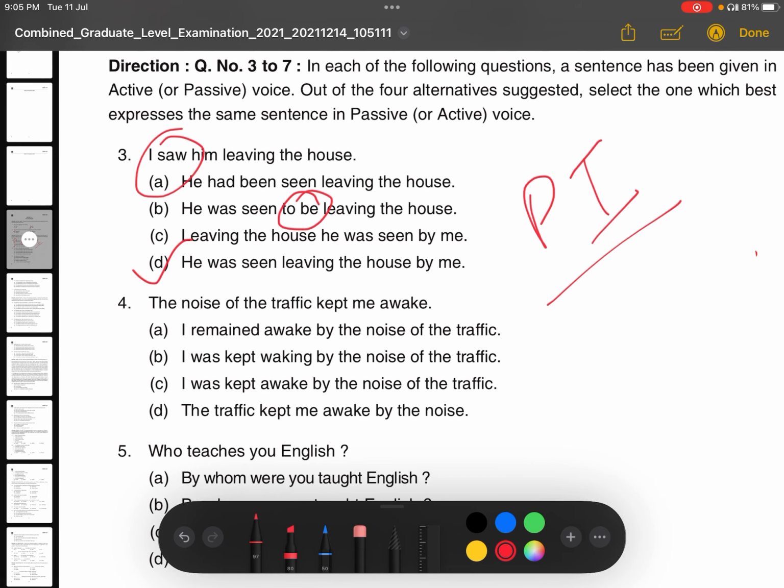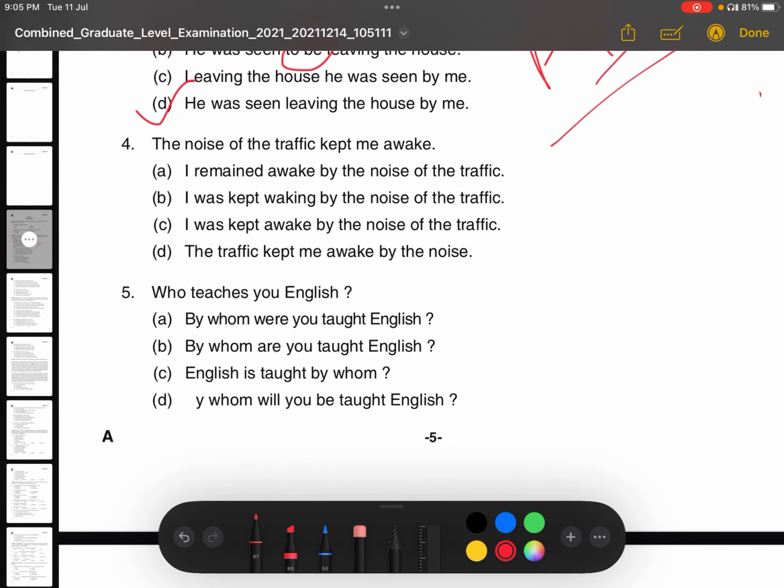Now, let's see the next question. Noise of the traffic kept me awake. Correct? So, what is the answer here? You can see here, me is there. That particular object, we will make it subject. So, me will change into I. And kept is there. Kept, it is in which tense? It is in past indefinite tense. So, definitely we will use was or were. So, let's see which is the answer.